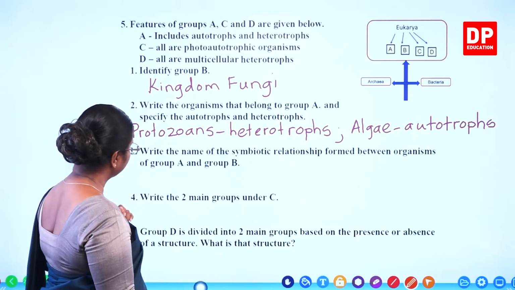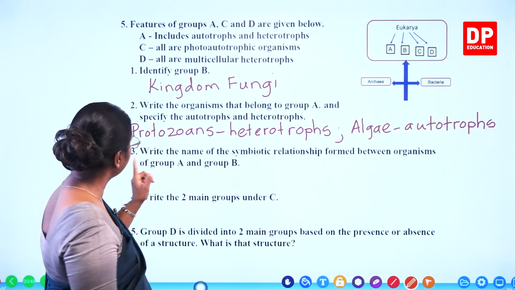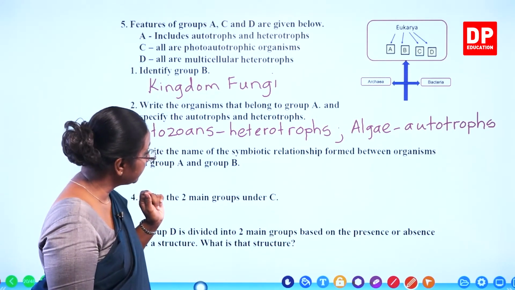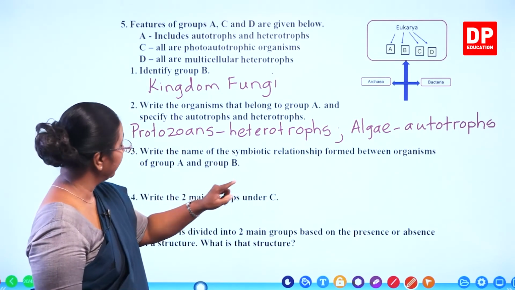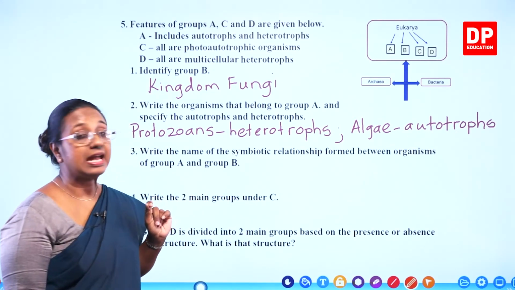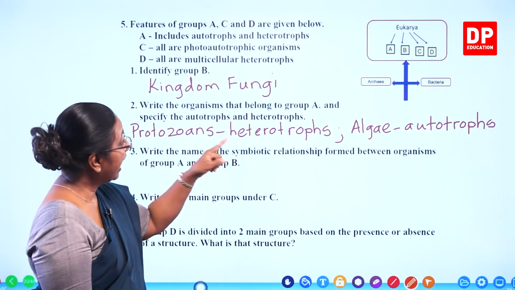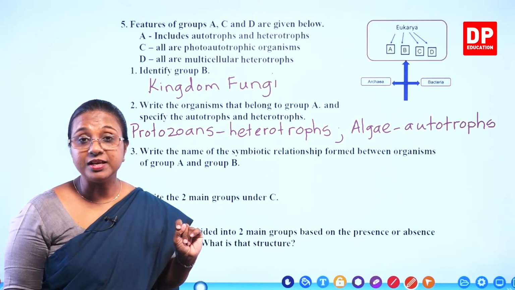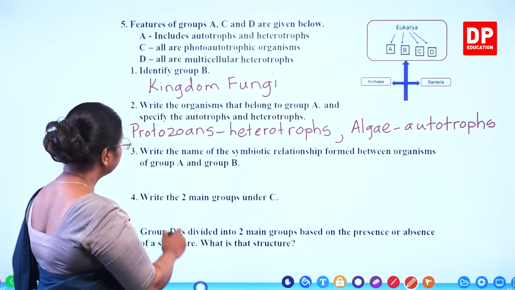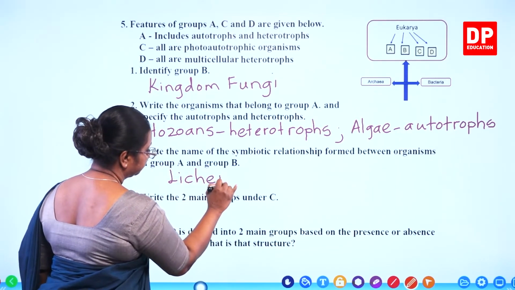Then we have the next question. Write the name of the symbiotic relationship formed between organisms of group A, that is Protista, and group B, that is fungi. Protista, protozoans and algae. Algae and fungi form the symbiotic relationship. What is the name? Lichens. So here write the name of the symbiotic relationship: lichen.